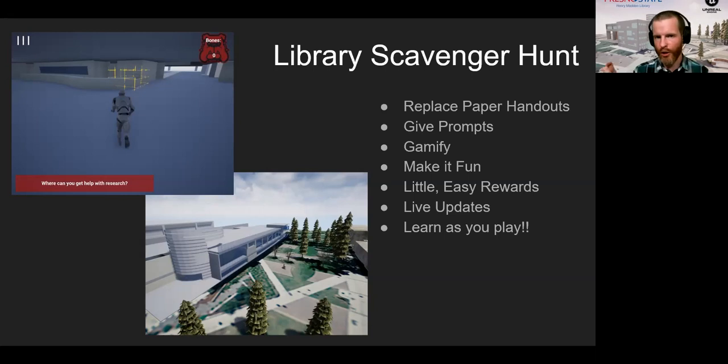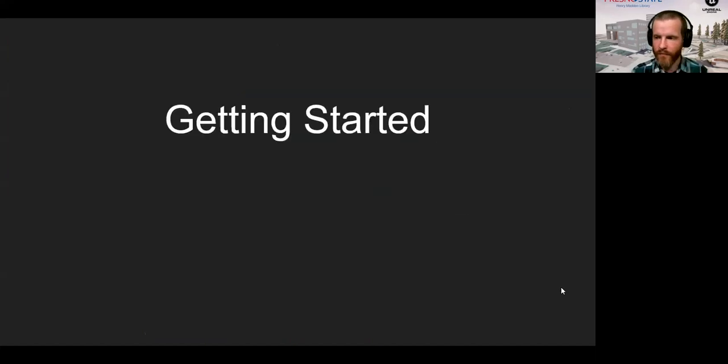You remember that Google Sheets simple backend database from the basic UI. You can also use that to live update these prompts and the locations of these cages by putting in your new prompts, putting in your new locations, and it'll live update in the game if you want to highlight new features and new areas. So it's a great way for the students to learn as they play, right?